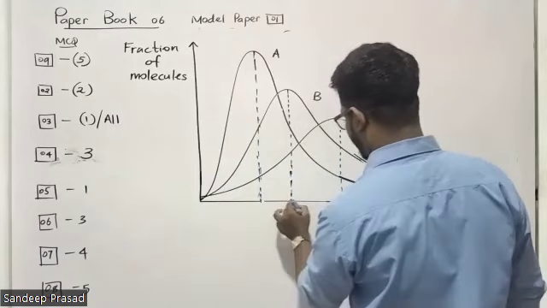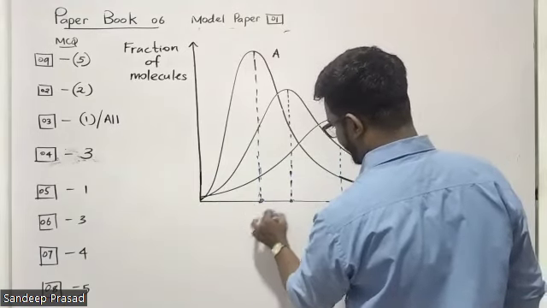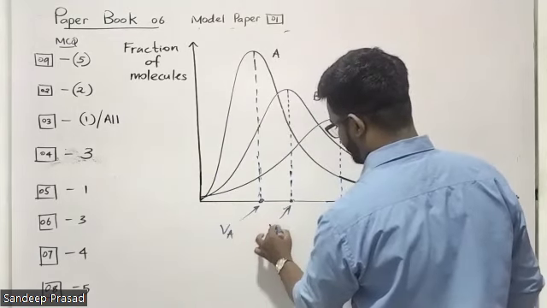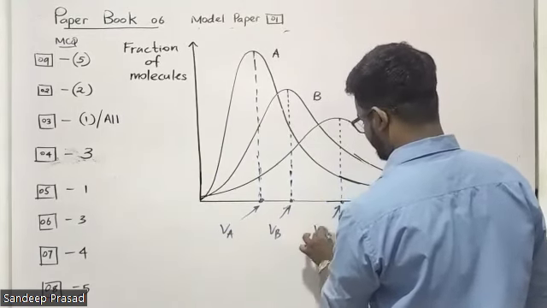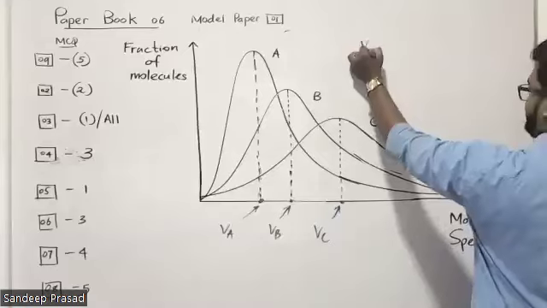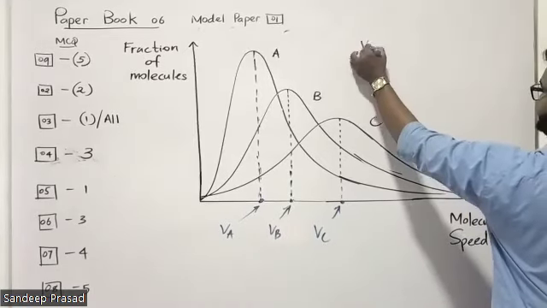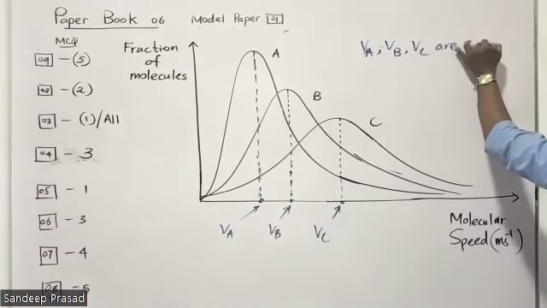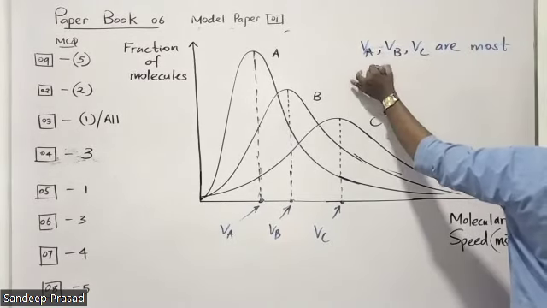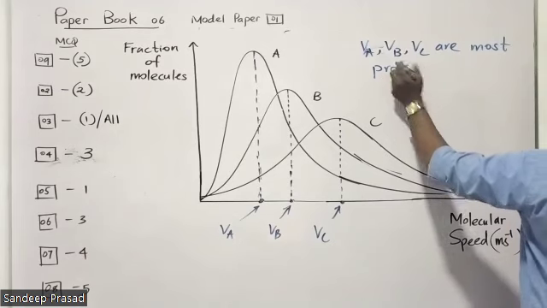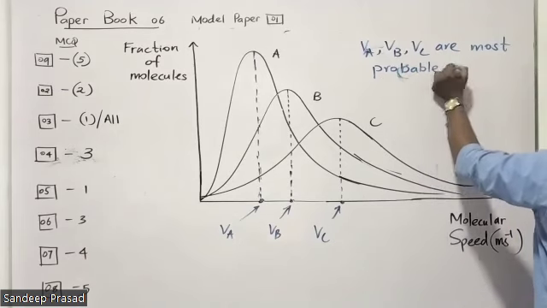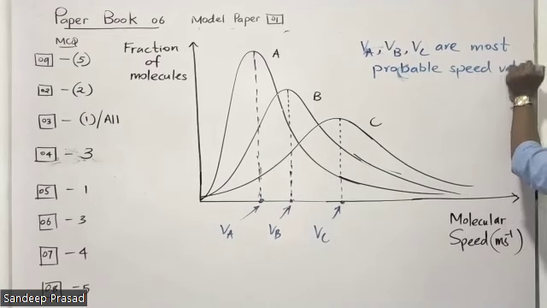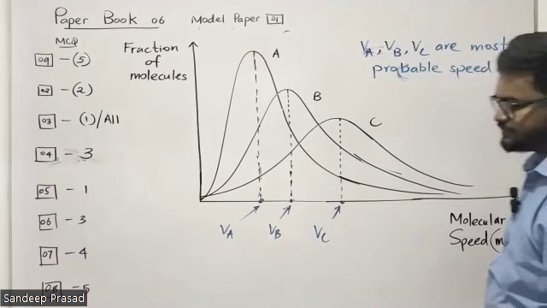So therefore we can tell that these speed values, this is VA, VB, VC. These actually VA, VB, VC are most probable speed values for each gas.